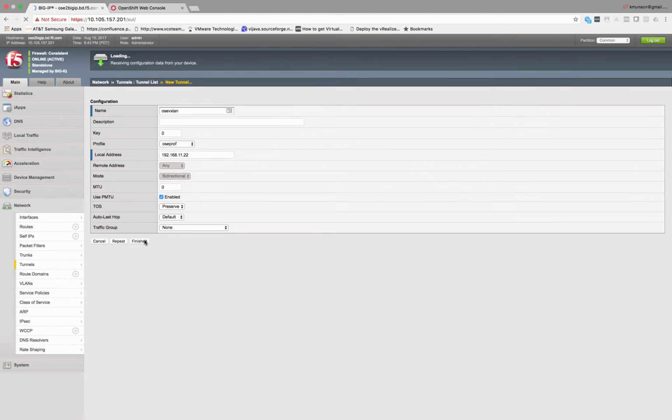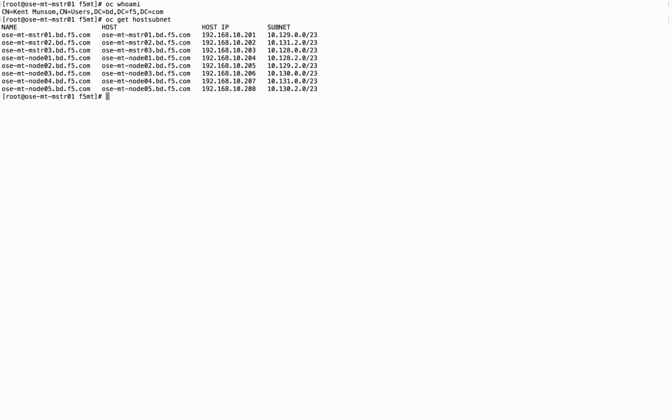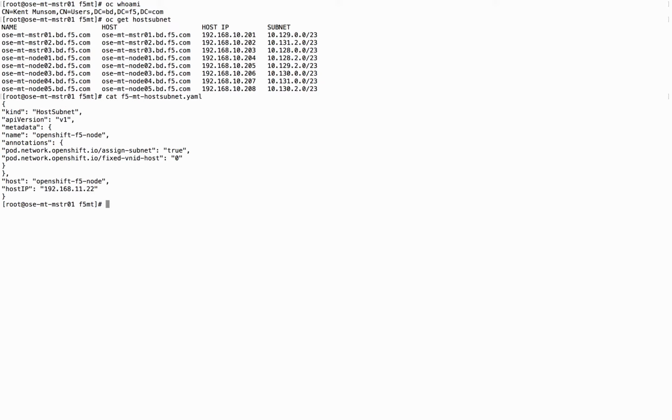So the next thing we need to do is get an IP address from our OpenShift environment that we can use as part of our overlay network. So OpenShift uses host subnets. They assign a /23 to each node in the network. This is all part of a supernet that's a /14.